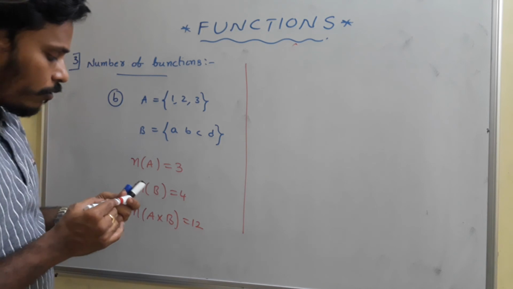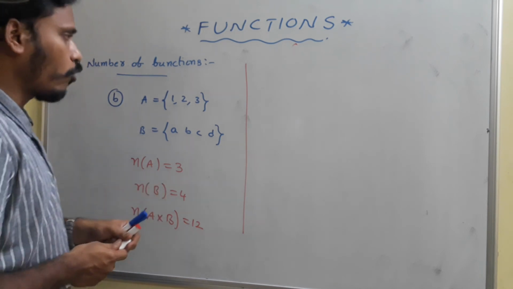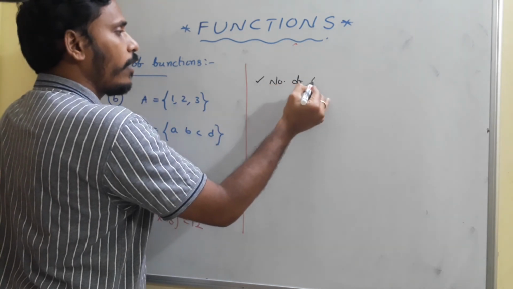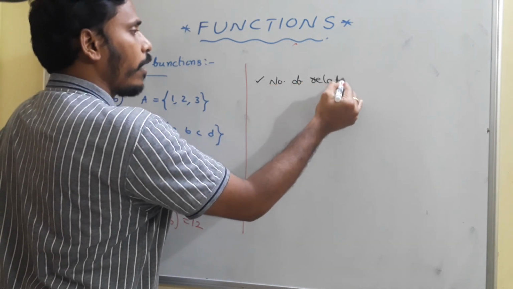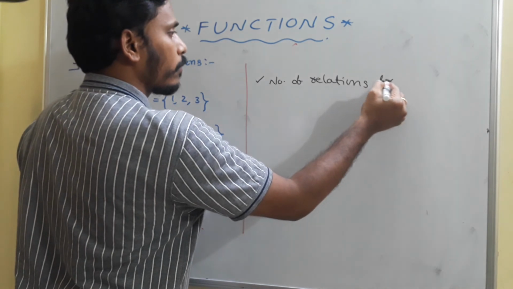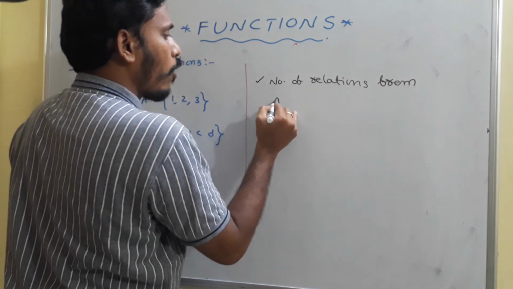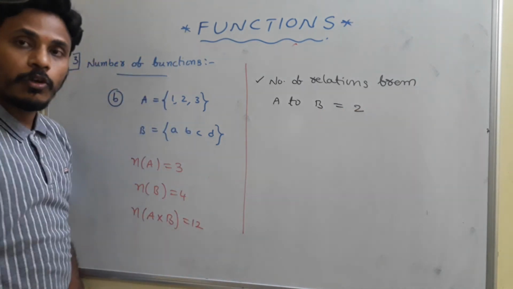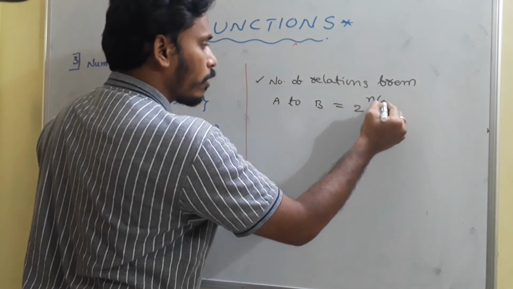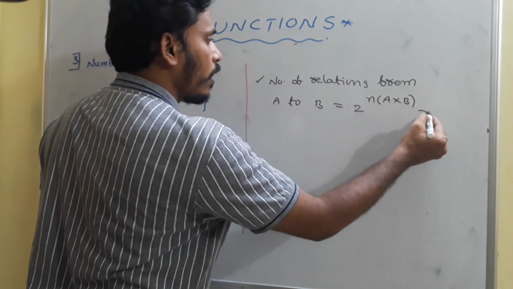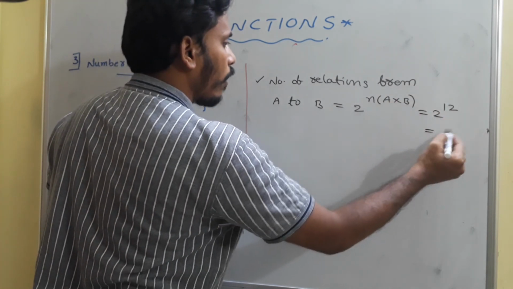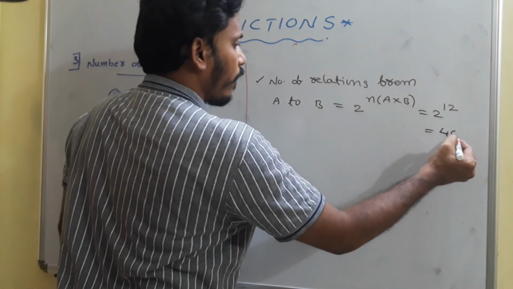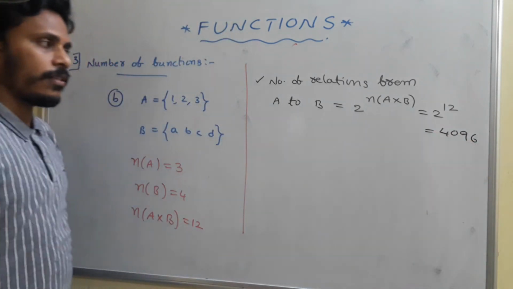Now the number of relations from A to B is equal to the number of subsets of A cross B, which is 2 power n(A cross B), that is 2 power 12. You may say 2 power 10 is 1024, then 2048, and then 4096. These are the number of relations.